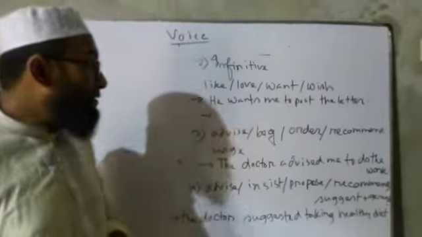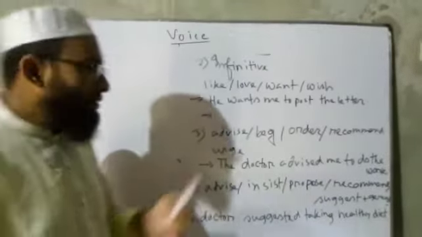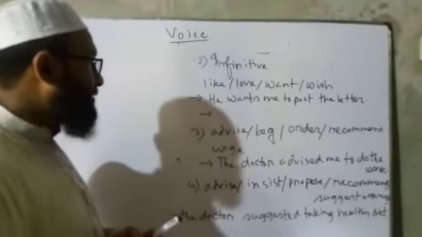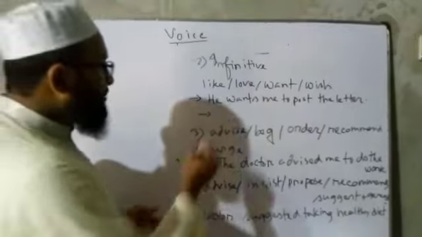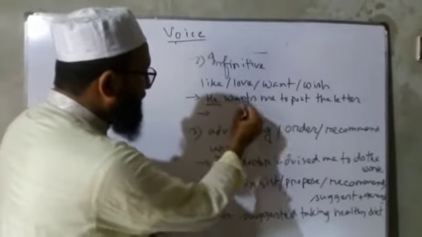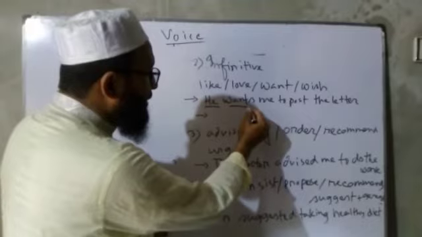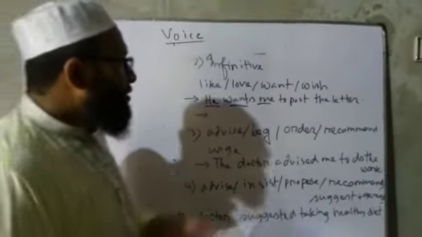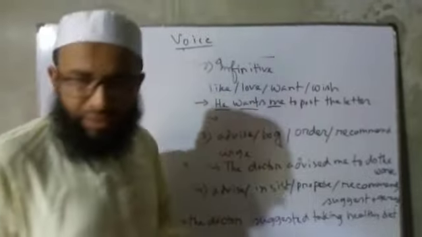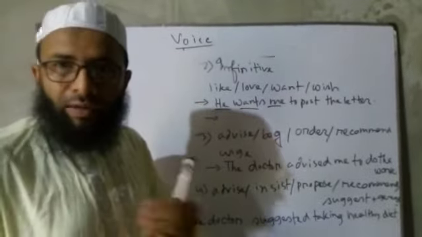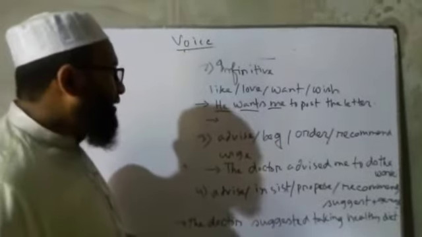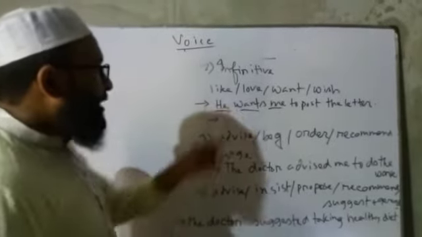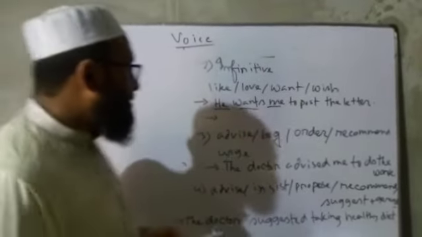In this case, we have to change it in a way that first will be subject and verb and object. In case of to, it will be to be, and the verb will be in past participle form.